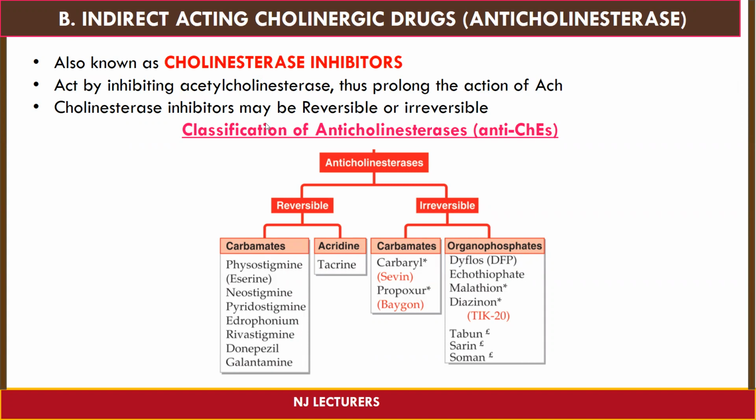And this cholinesterase inhibitor may be reversible or irreversible. So let's see the classification of anticholinesterase. Anticholinesterase is classified into reversible and irreversible. Under reversible, carbamates, example physostigmine, neostigmine, pyridostigmine, edrophonium, rivastigmine, donepezil, galantamine. Acridine, example is tacrine. Under irreversible, carbamates, example carbaryl, propoxur; organophosphates, example diflos, echothiophate, malathion, diazinon, and tabun, sarin, soman.